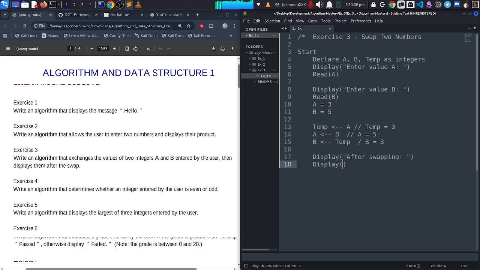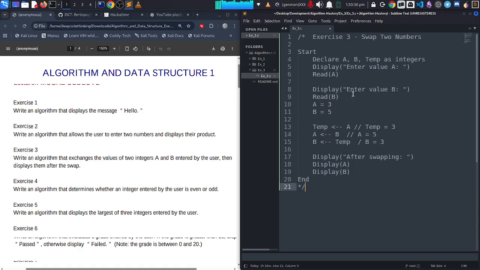Display a, and I also say display b. So what will appear now, you see that a will be different, will take the value of b, and b will take the value of a. So I can now say end, or I can put stop, depending on you. So I can now end here. So that's it for the pseudocode or the algorithm.